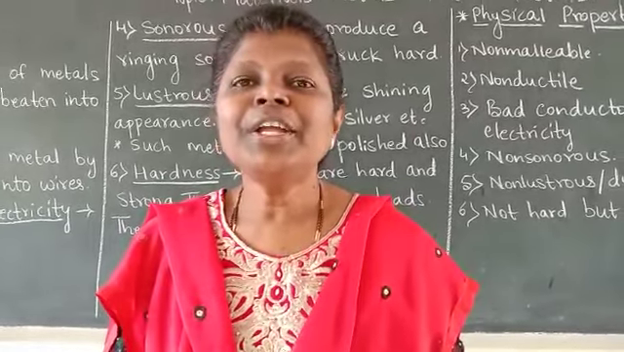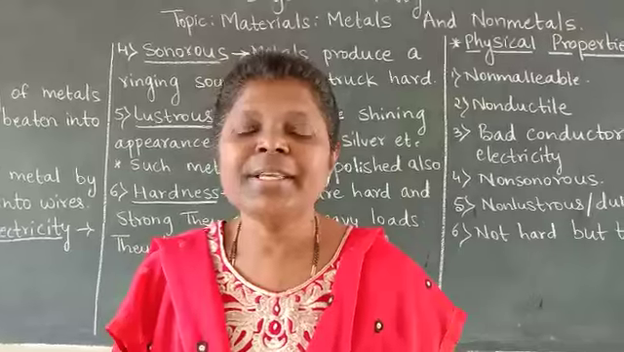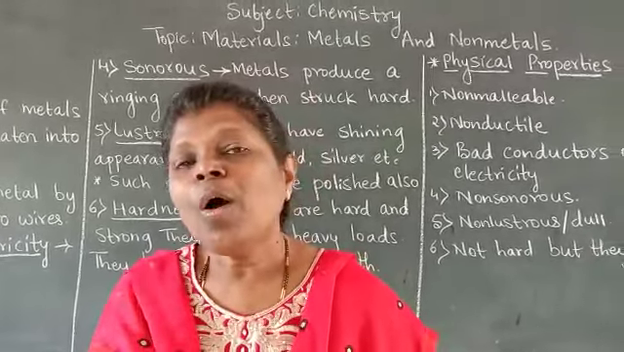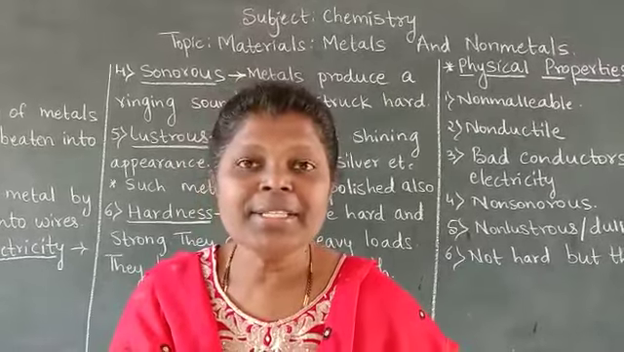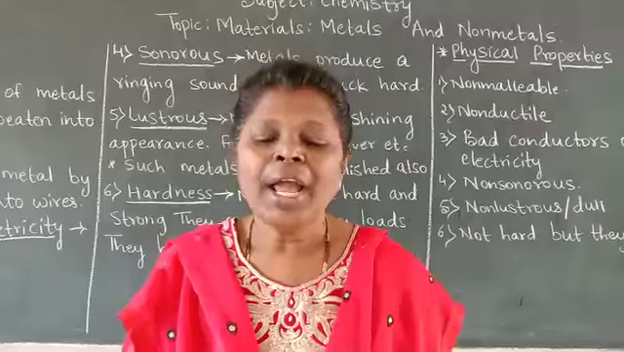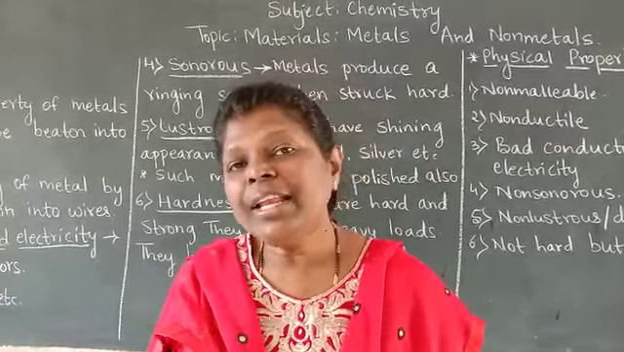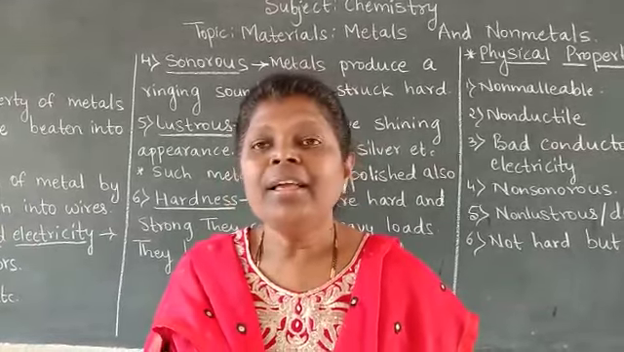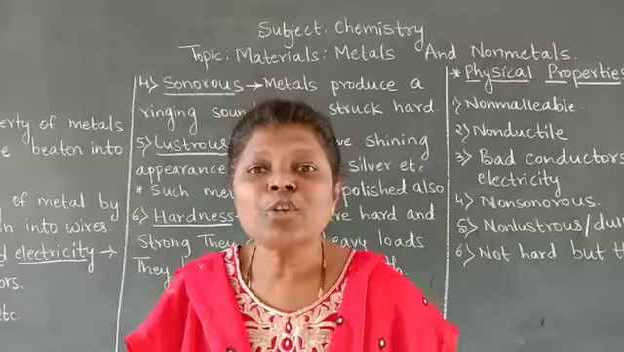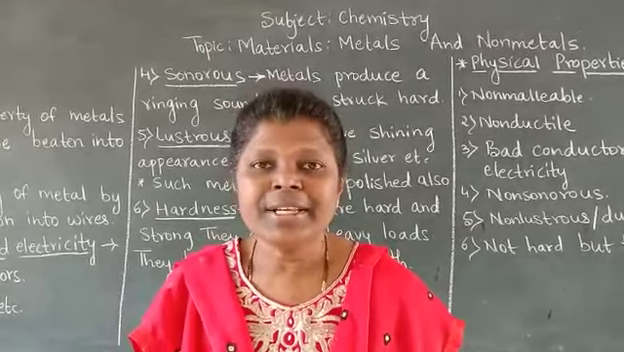Today, let us start a new chapter of chemistry. The name of the chapter is Materials, Metals and Non-Metals. On the basis of general properties, materials are divided into two types, metals and non-metals. We generally look for a metal when we need a strong material. This is because metals are generally hard and strong. For example, aluminium, iron, etc.